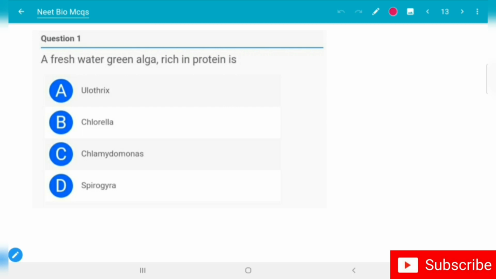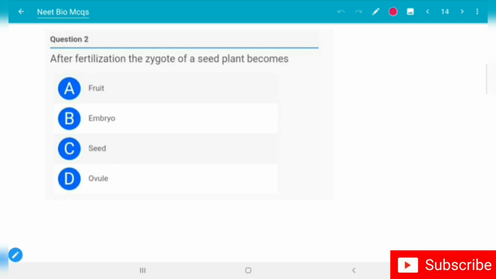A freshwater green alga rich in protein is: option A, Eulothrix; option B, Chlorella; option C, Chlamydomonas; option D, Spirogyra. The correct option is option B, Chlorella. Let's move to the second question.